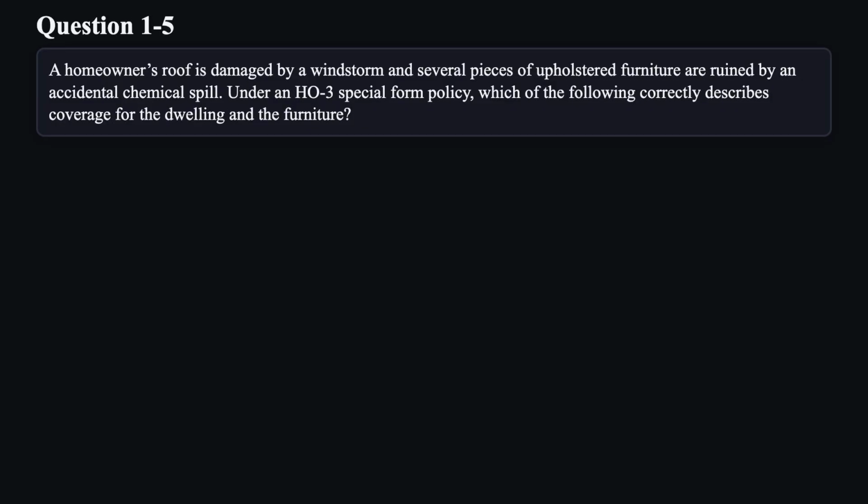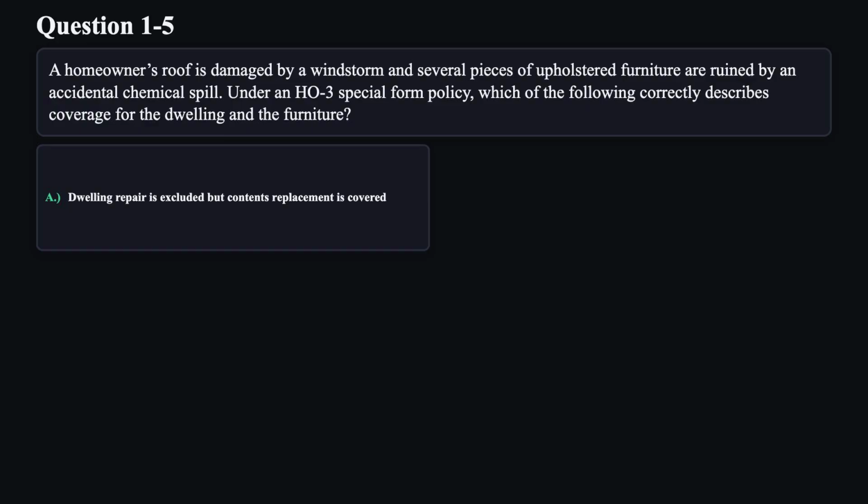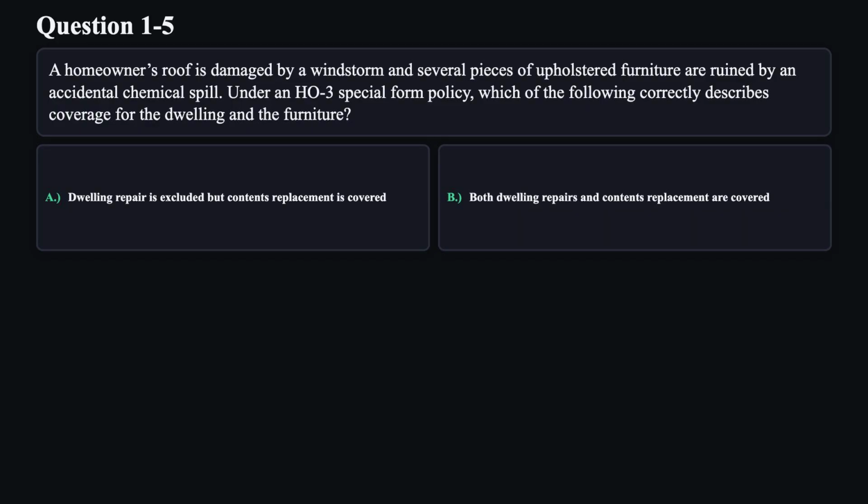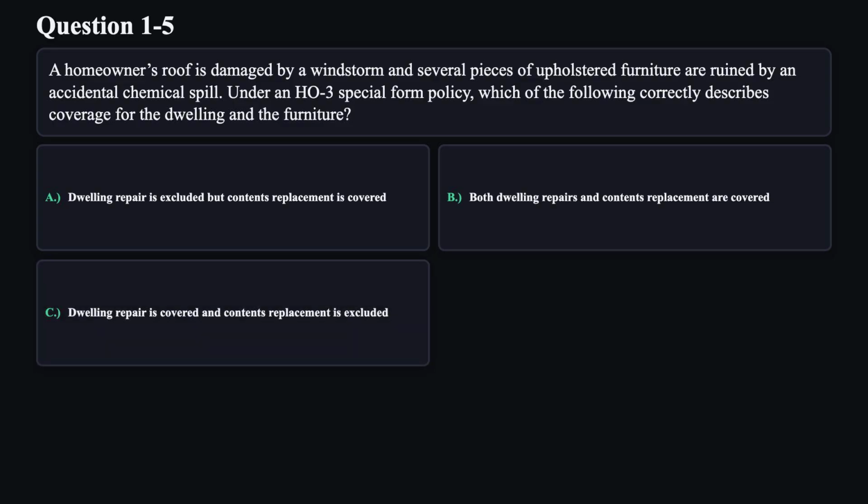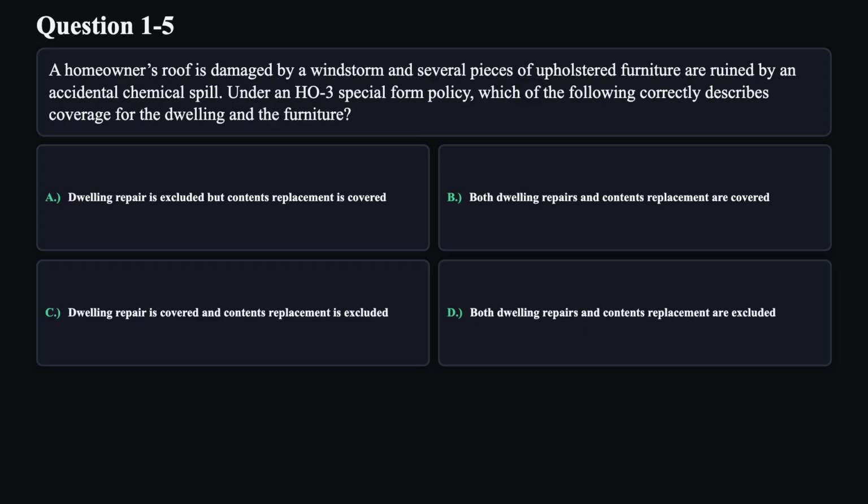Question 5. A homeowner's roof is damaged by a windstorm and several pieces of upholstered furniture are ruined by an accidental chemical spill. Under an HO3 special form policy, which of the following correctly describes coverage for the dwelling and the furniture? A. Dwelling repair is excluded but contents replacement is covered. B. Both dwelling repairs and contents replacement are covered. C. Dwelling repair is covered and contents replacement is excluded. D. Both dwelling repairs and contents replacement are excluded.